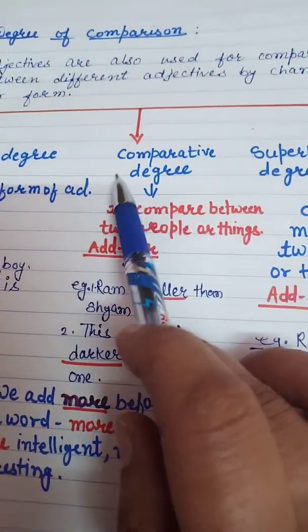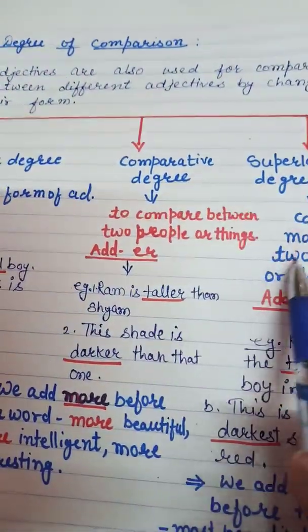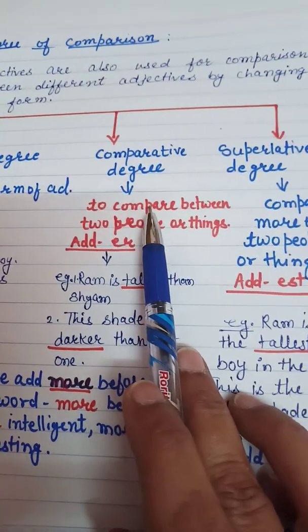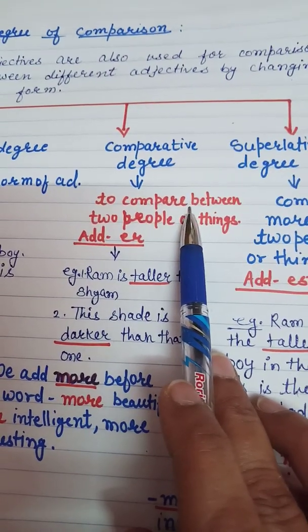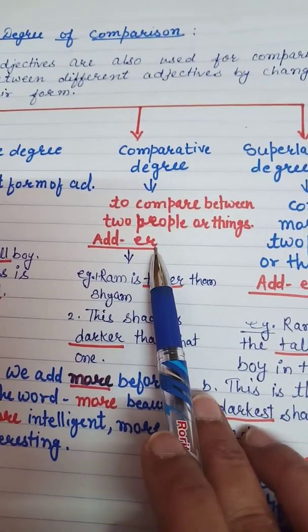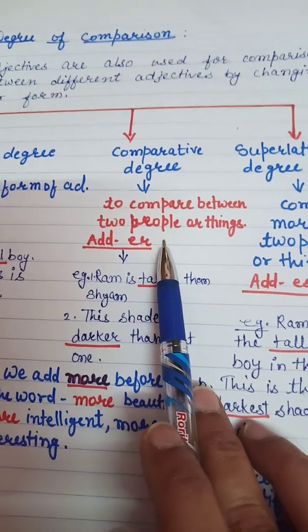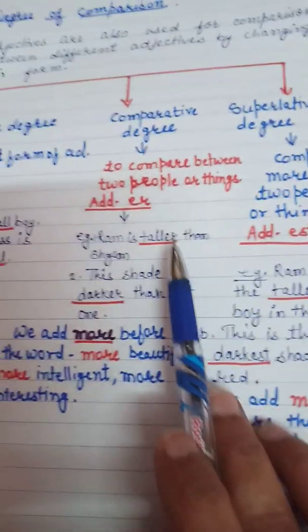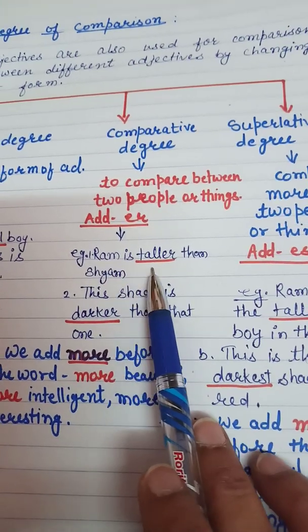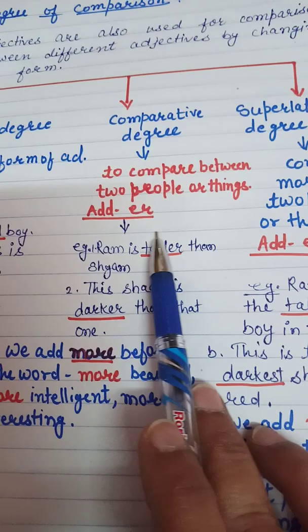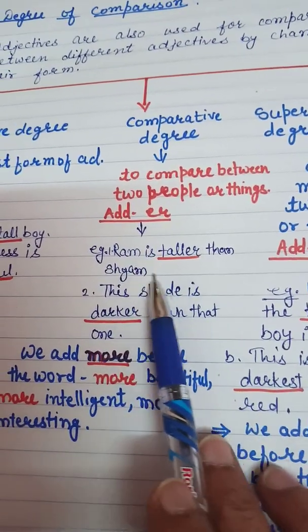Now, second is comparative degree. Comparative degree is used to compare between two people or things. We add er to most adjectives to form the comparative degree. Example: Ram is taller than Shyam. Here, taller is comparative degree.